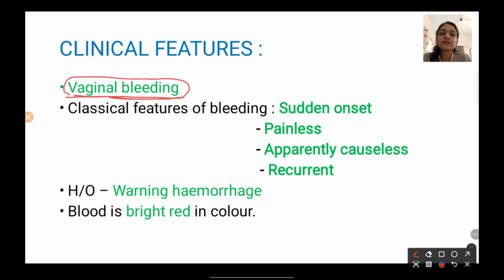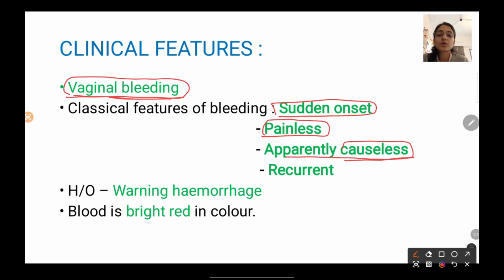She was just lying down, and suddenly when she got up, she found herself in a pool of blood. So the onset is sudden, painless and apparently causeless.